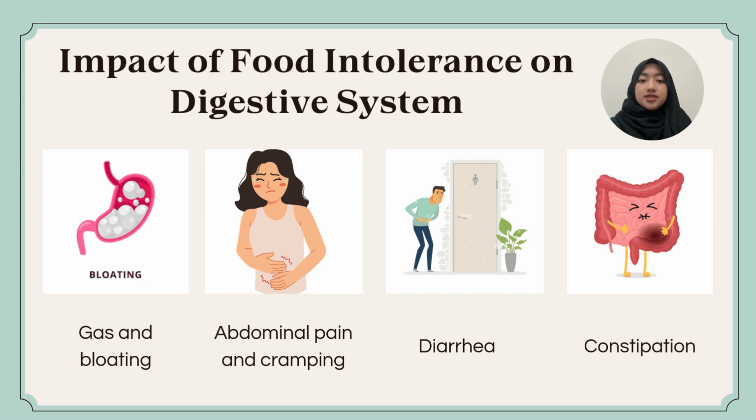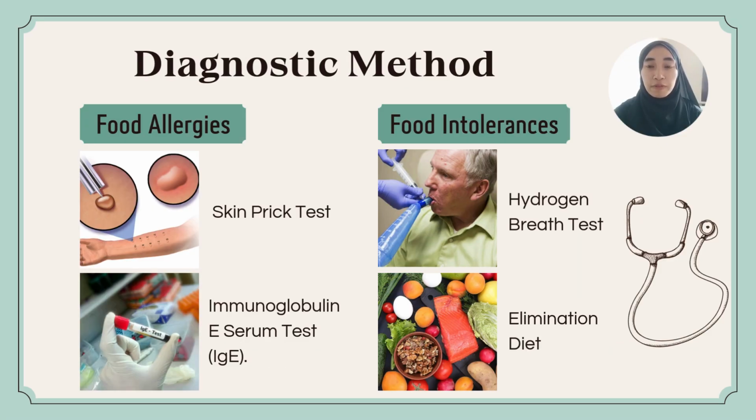The digestive system may react by speeding up, which causes diarrhea, or slowing down, which causes constipation, as it tries to process the food. Diagnostic methods for food allergy are skin prick test and immunoglobulin E serum test.